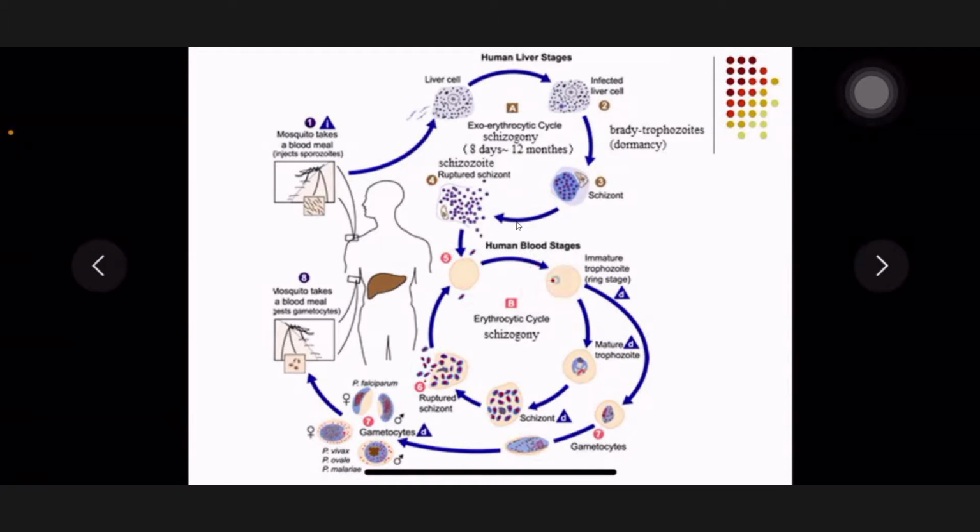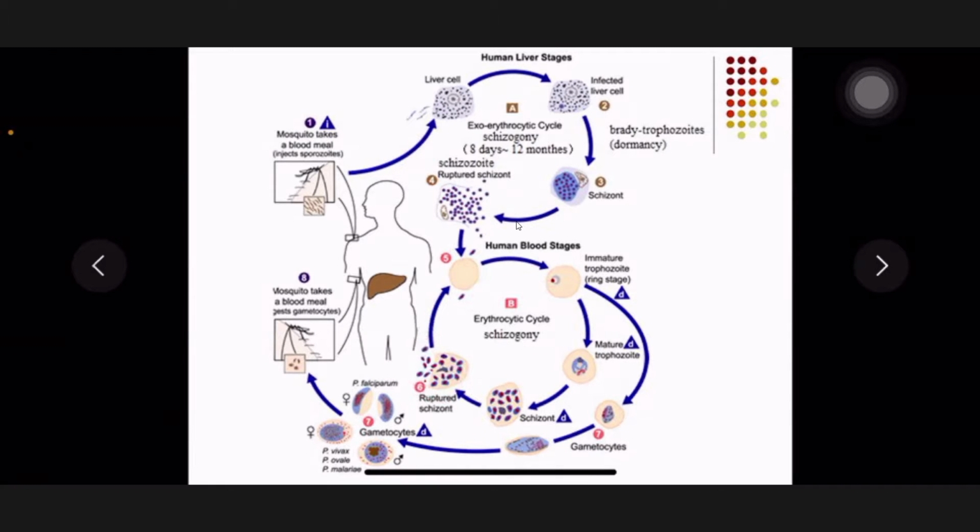Then the ring form becomes a little bigger. It's a late trophozoite. The trophozoite can mature and undergo the schizogony. At last, a lot of merozoites. How many? Each ring form can form 12 to 24 merozoites. Yes, good. Then this RBC will be ruptured, and the merozoites can invade another. So here is a cycle.